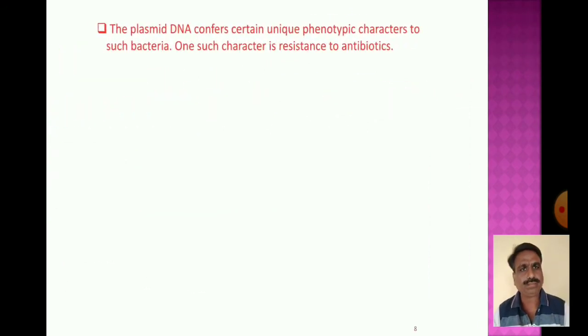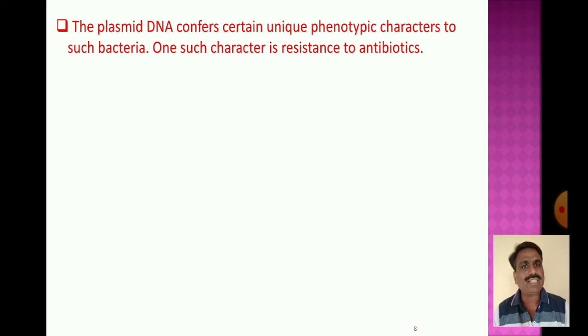In the prokaryotic cell, the plasmid DNA confers certain unique phenotypic characters on such bacteria. One such character is resistance to antibiotics. Resistance is due to the presence of the plasmid DNA.